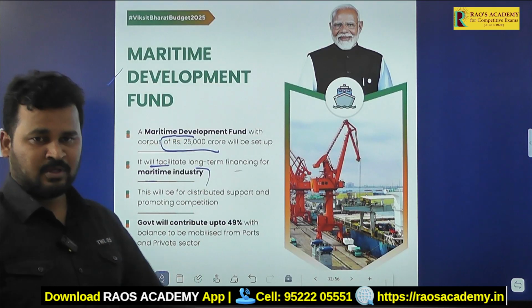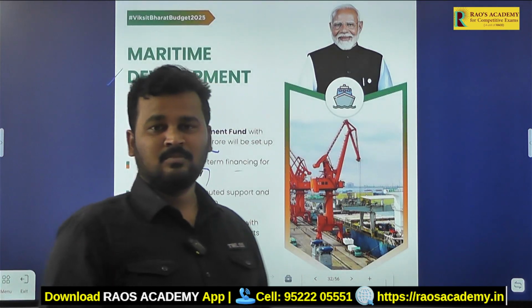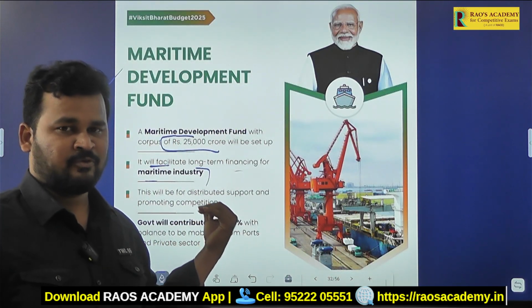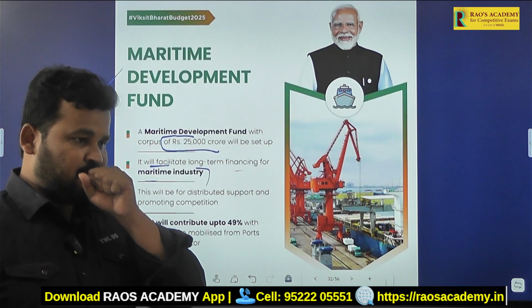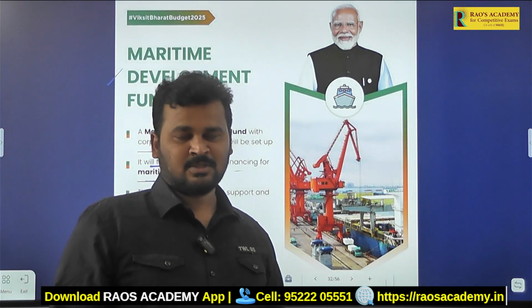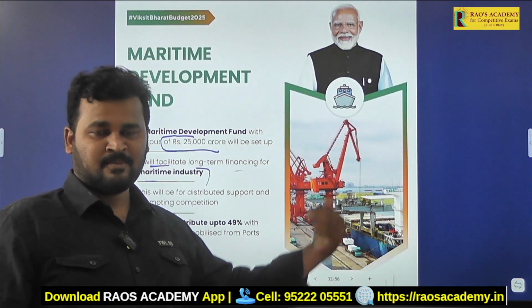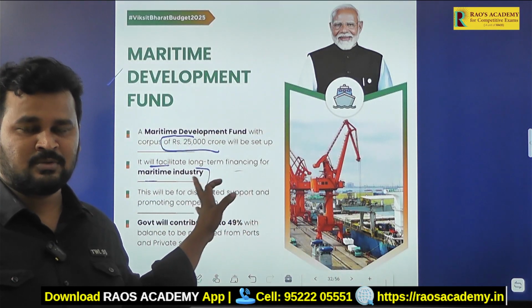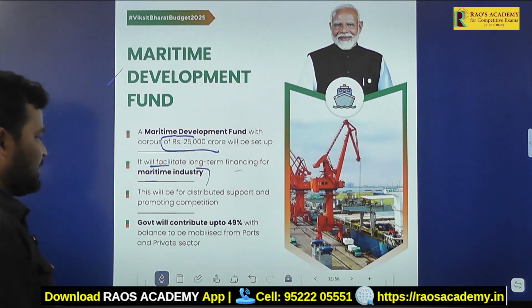The persons who are dependent upon the maritime industry, or aquaculture, can get financial support through this fund. Okay, that's the thing.